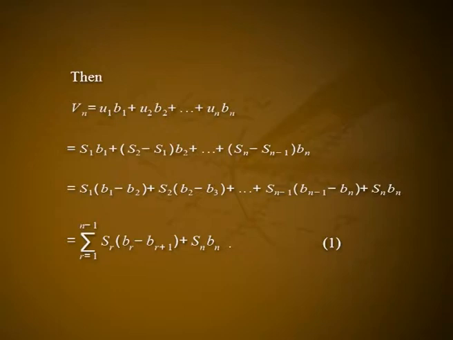plus sn minus sn minus 1 into bn, which is equal to s1 into b1 minus b2 plus s2 into b2 minus b3 plus etc. plus Sn minus 1 into Bn minus 1 minus Bn plus Sn Bn, which is equal to summation r varies from 1 to n minus 1 Sr into Br minus Br plus 1 plus Sn Bn. Let it be equation number 1.